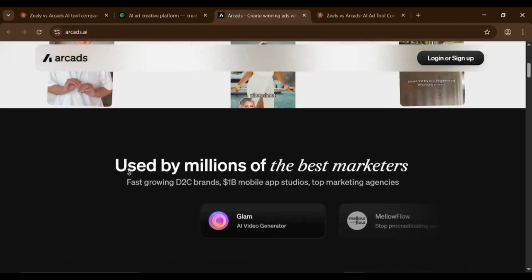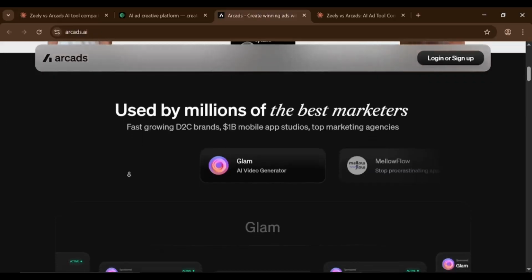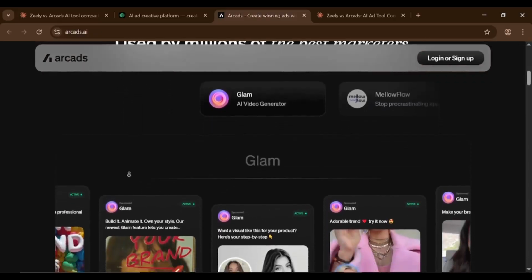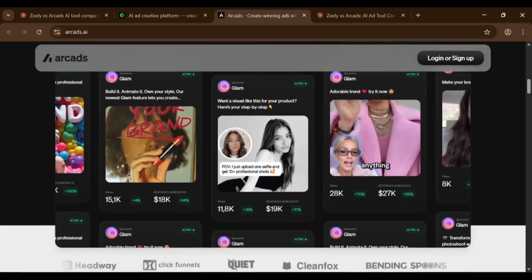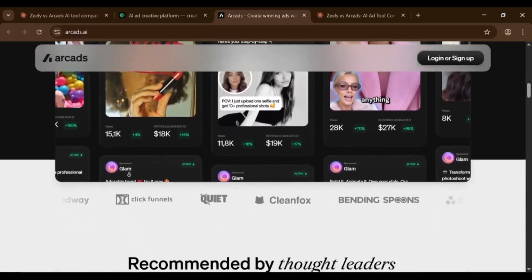You can even batch create dozens of videos at once for testing. Here's the catch though, with Arcads, it doesn't include video editing. You'll need another tool to add text, music, or graphics. Also, the actors can't hold physical products, so it's not ideal for e-commerce stores.